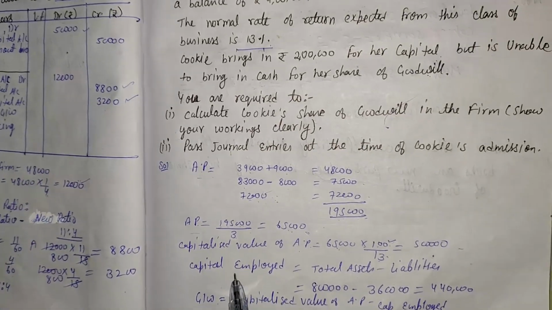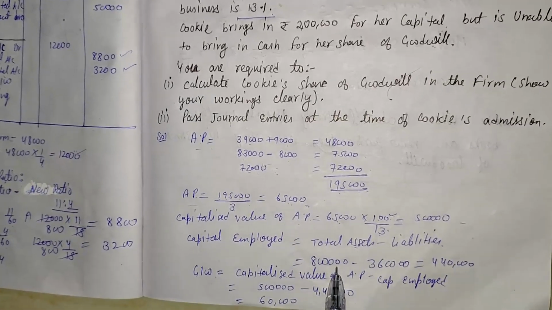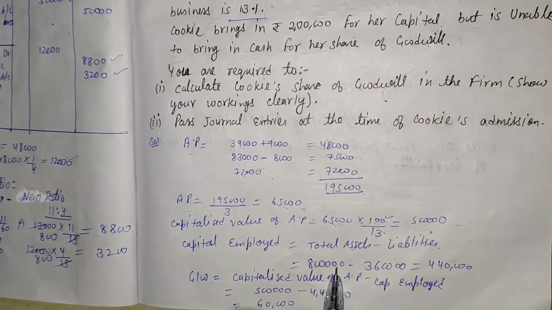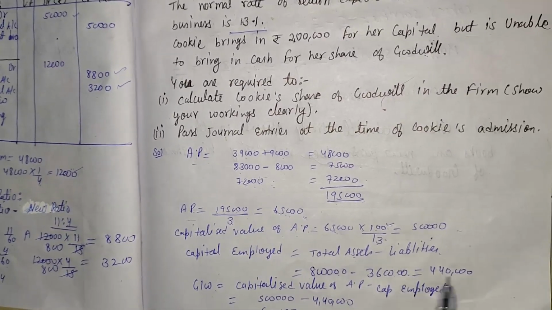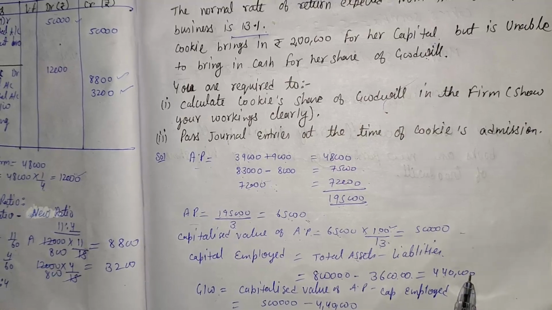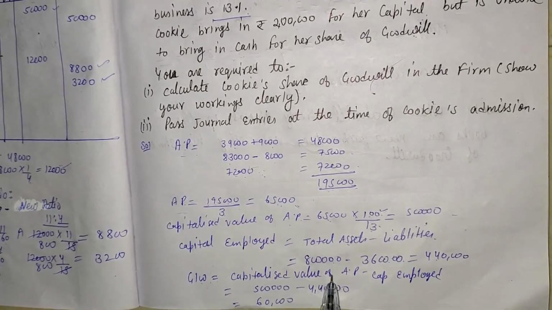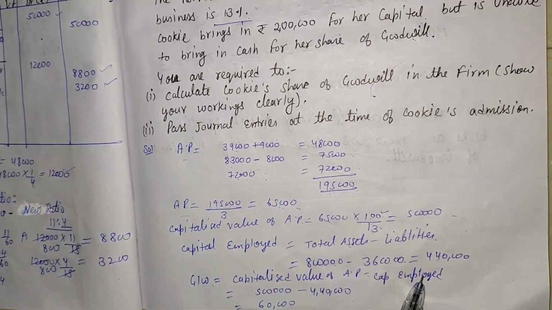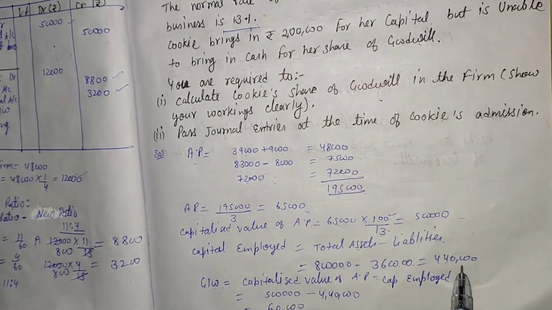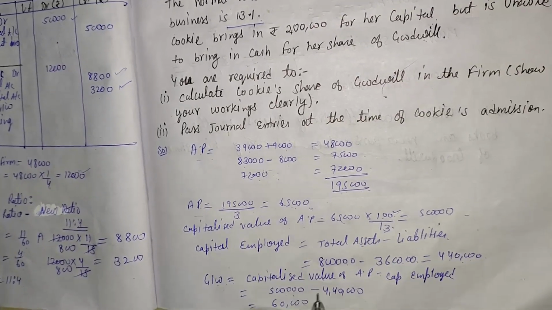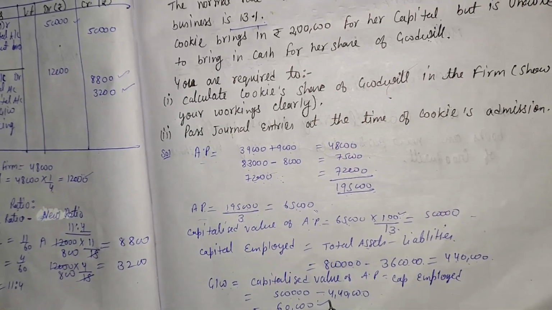The second step is capital employed. What is the formula of capital employed? Total assets minus liability. Total assets given in the question are 8 lakh, minus liability, which is also given in the question, that is 3,60,000. After that we get 4,40,000. Now goodwill. The formula of goodwill is capitalization value of average profit minus capital employed. Here the capitalization value of average profit is 5 lakh and the capital employed is 4 lakh 40,000. So 5 lakh minus 4 lakh 40,000, we get 60,000. That is the overall goodwill of the firm.